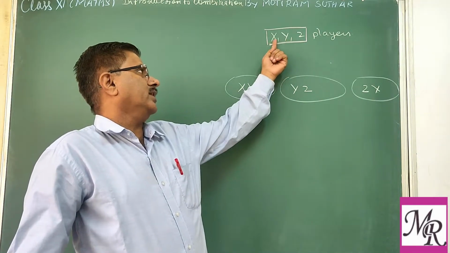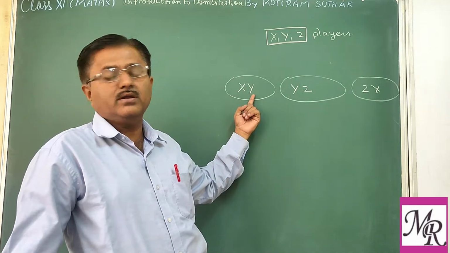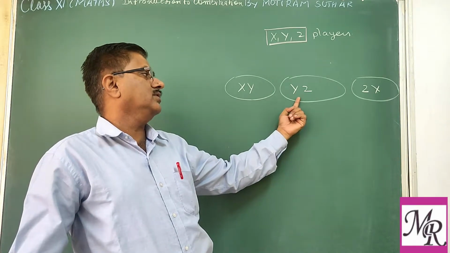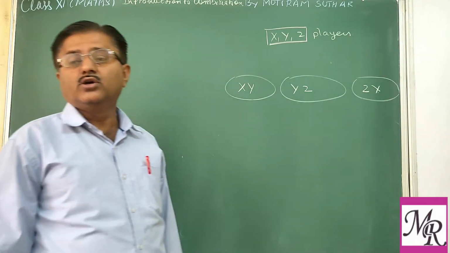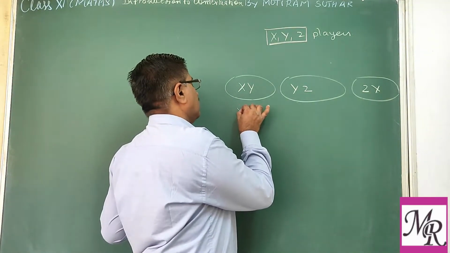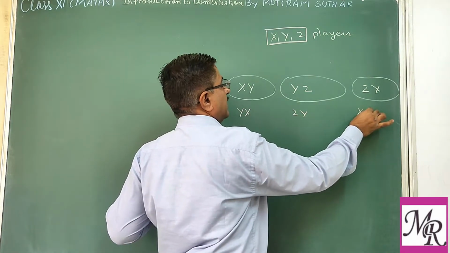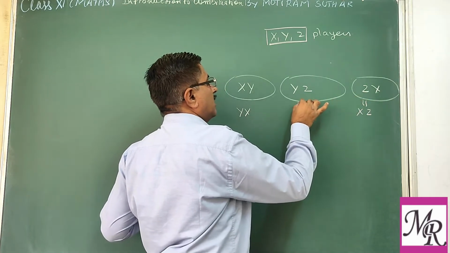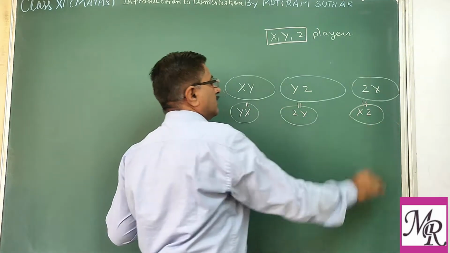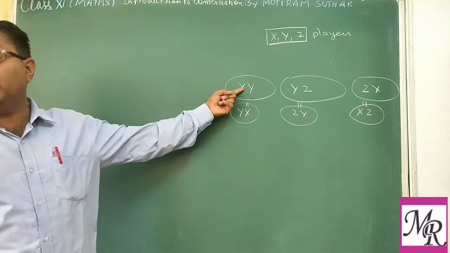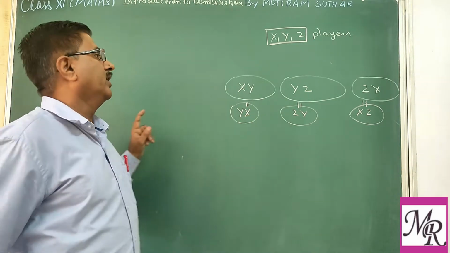Like there are X, Y, Z. So you may select X and Y together in a team, or Y and Z, or Z and X. If someone writes Y and X, Z and Y, X and Z, these teams are not different from the previous ones, because in this team X and Y, here also X and Y, order is not important.